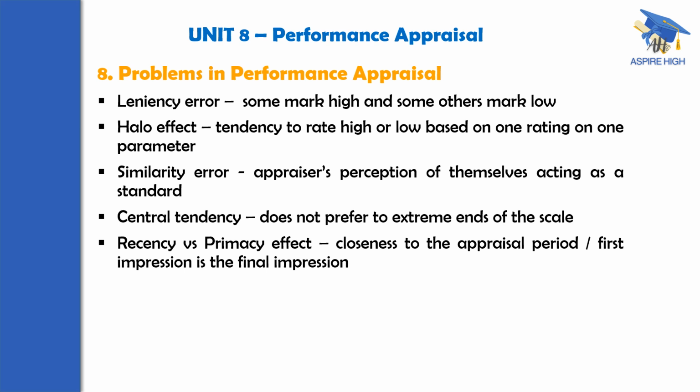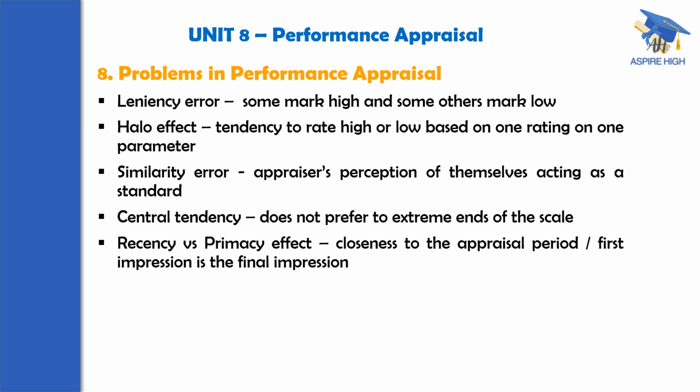Without looking into each individual parameter on which this appraisal is going to be made, for every parameter the appraiser is going to give the middle, that means average, average, average, like that. So he will have a range restriction.